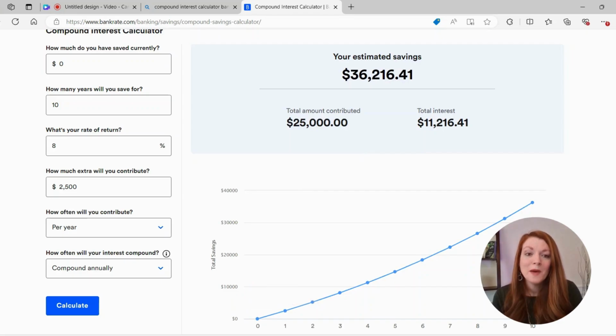Well, now it bumped up to $11,000 in interest. So now you have $36,000. While $36,000 is a great amount of money, that doesn't necessarily make you set for life and wealthy.